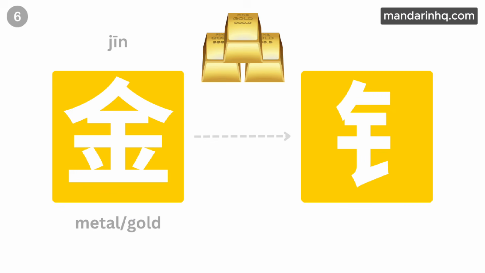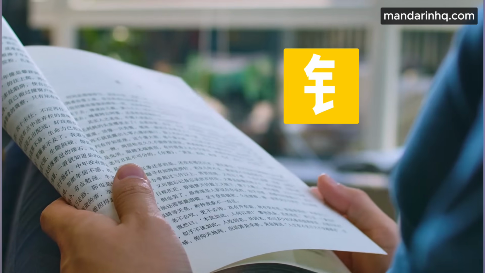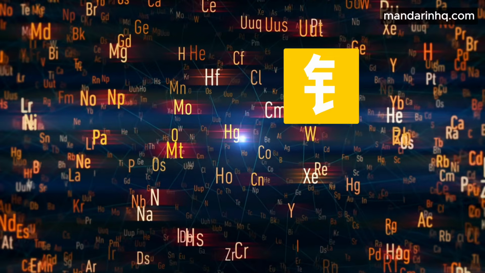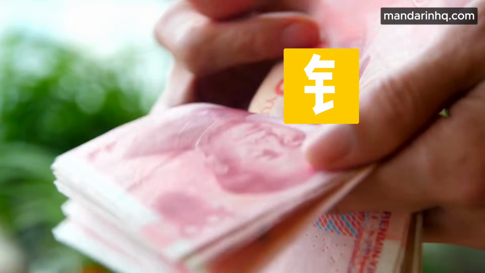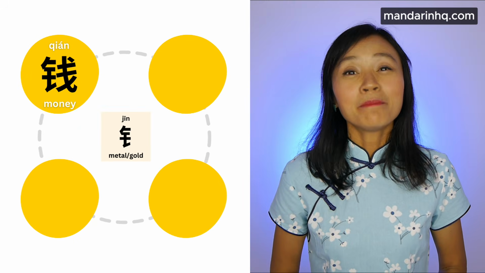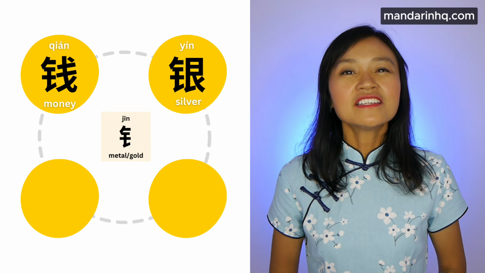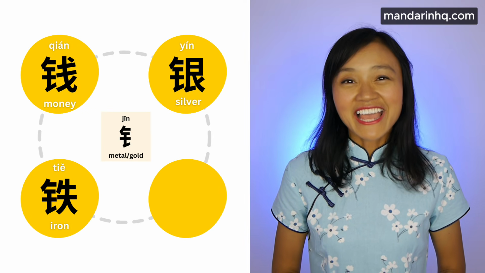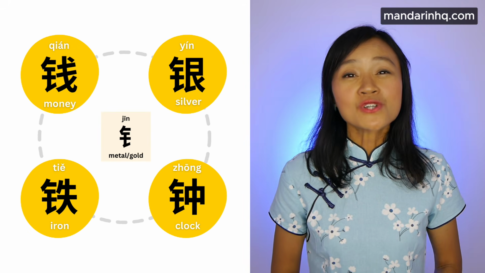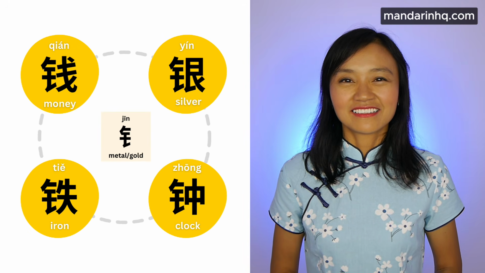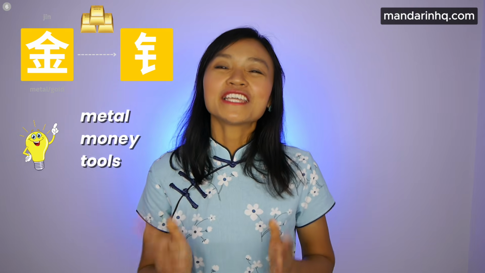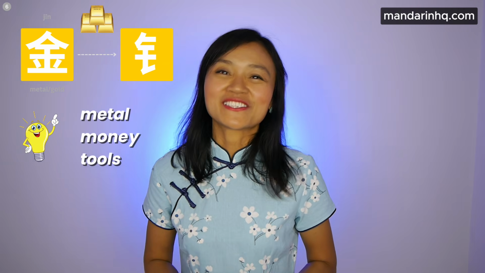Radical 6 is strong and shiny. 金 metal, gold. 金 is the simplified form of 金, gold or metal. Look for this in words for elements, tools, and money. 钱 money. 银 silver. 铁 iron. 钟 clock. 金 on the left, think metal, money, or tools.